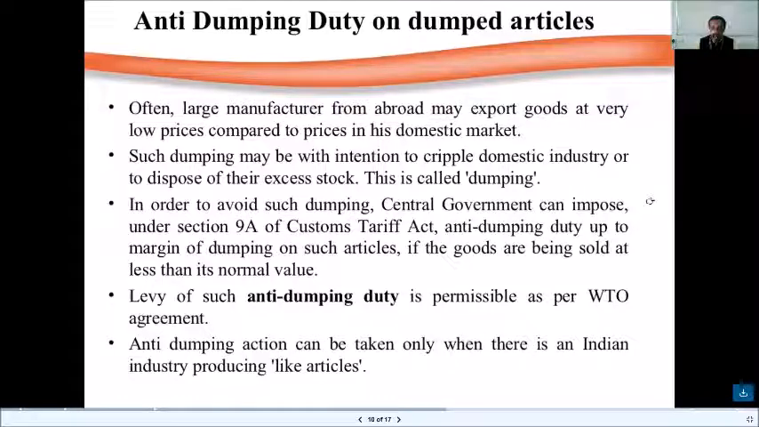Anti-dumping duty on dumped articles. Often large manufacturers from abroad may export goods at very low prices compared to prices in their domestic market. This is very, very true. It's not like they manufacture and then simply give it to you. No, not like that. Even if you look at the iPhone charger and things like that, it is all manufactured in China.